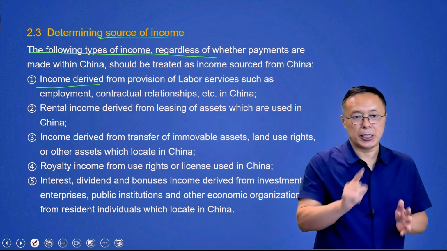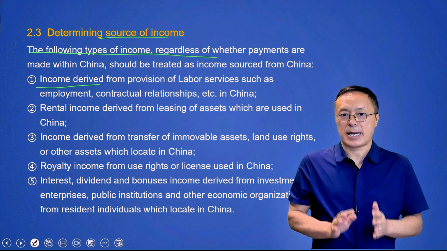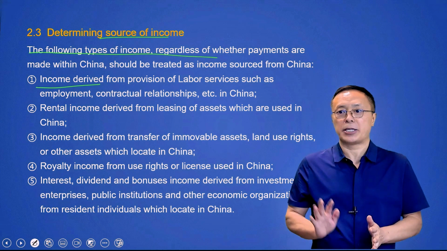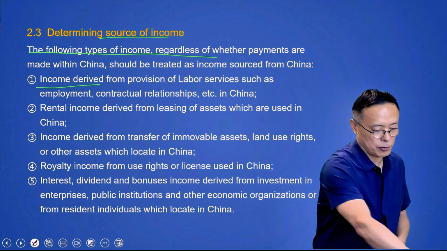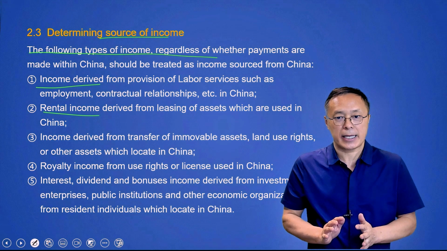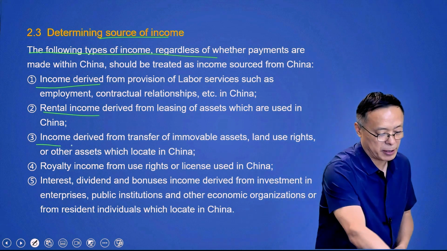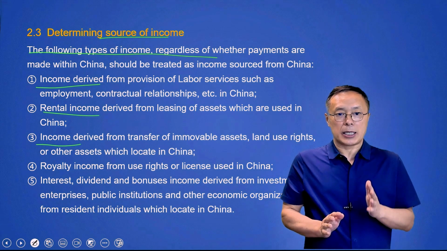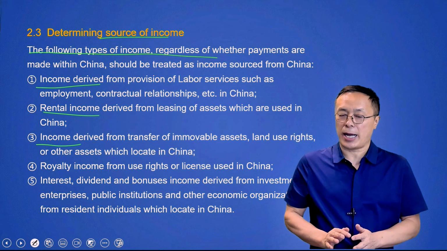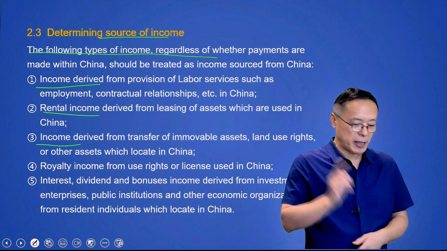Number 1. Income derived from provision of labor services such as employment, contractual relationships, etc. in China. Number 2. Rental income derived from leasing of assets which are used in China. Number 3. Income derived from transfer of immovable assets, land use rights, or other assets which are located in China.